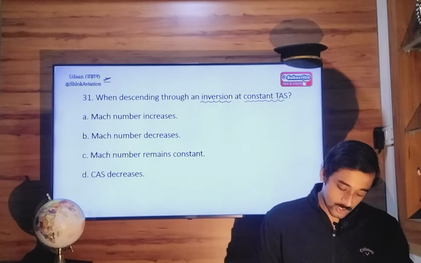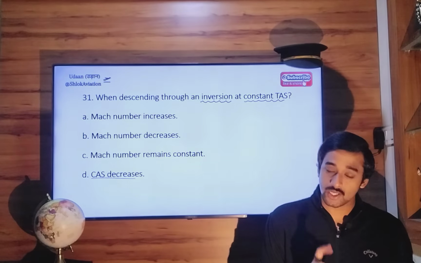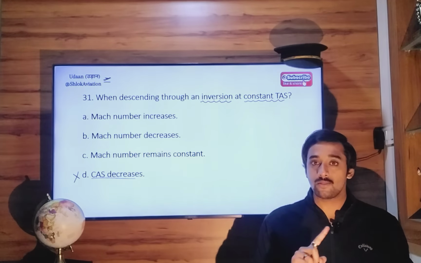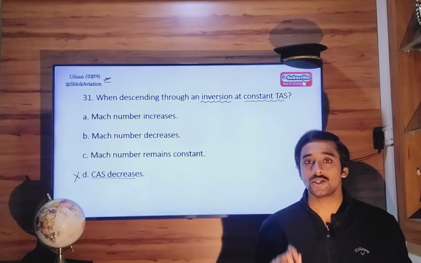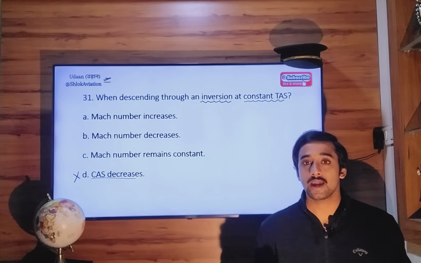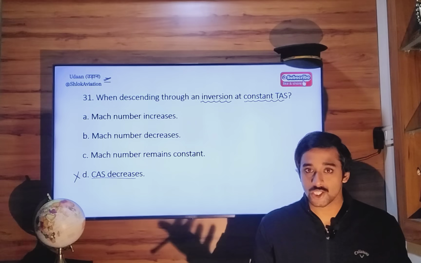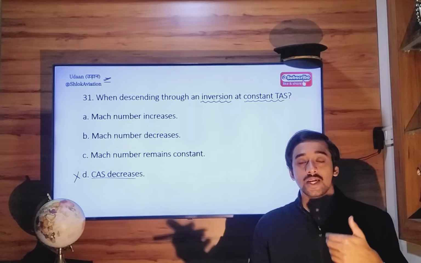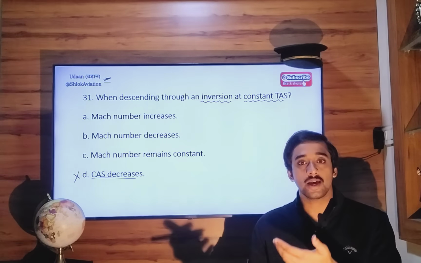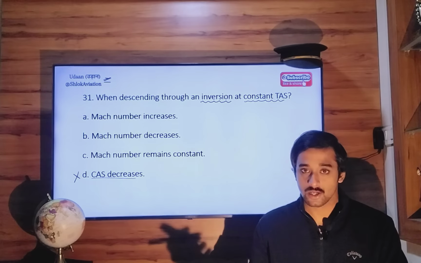So the option that calibrated airspeed decreases is wrong. This will happen when you climb to higher altitudes at constant true airspeed. At high altitudes, you get lower and lower atmospheric pressures. This lower pressure will translate into lower dynamic pressure and hence lower calibrated airspeed indication.